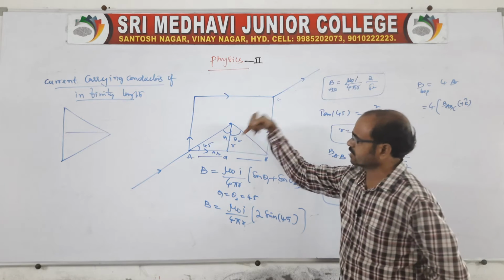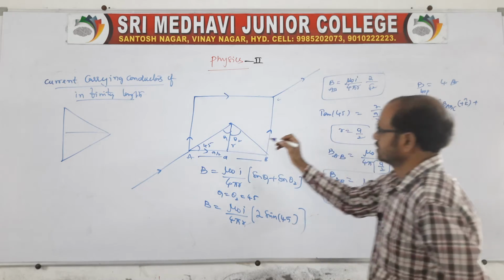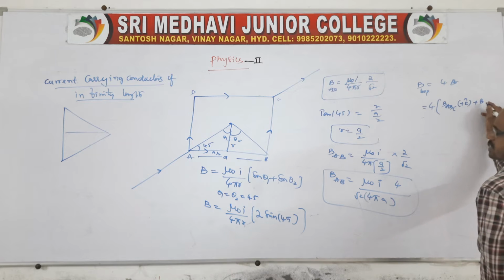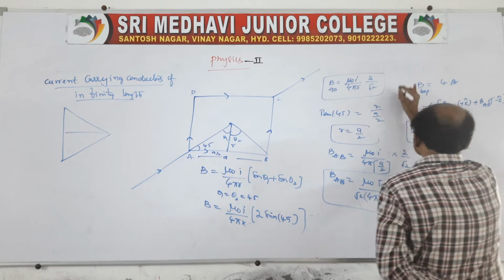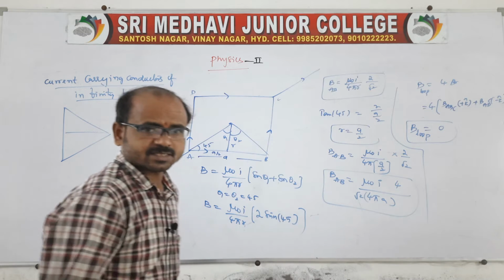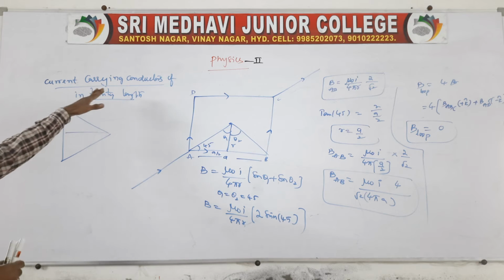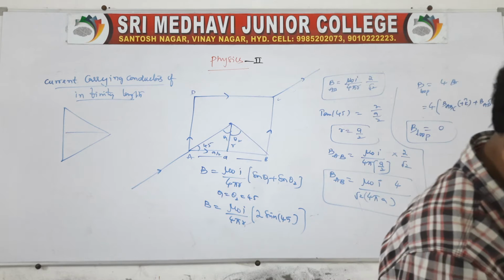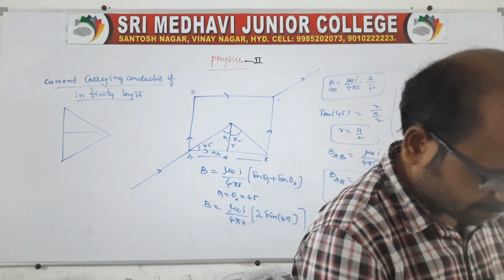Look at the direction of current: out of the plane it is plus, into the plane it is minus. Taking A D C, it is the minus k cap. Of course, plus k cap and minus k cap will be 0 for a loop like this. For all examples, we can obtain the expressions like this for a current carrying conductor of infinite length. Not only that, we have a rectangle, of course we have a square, like that. So other examples are also there.